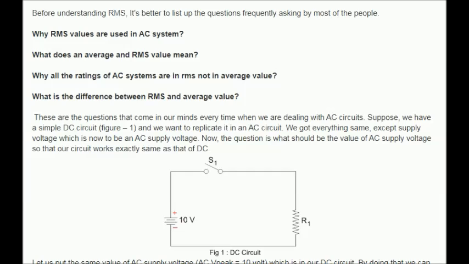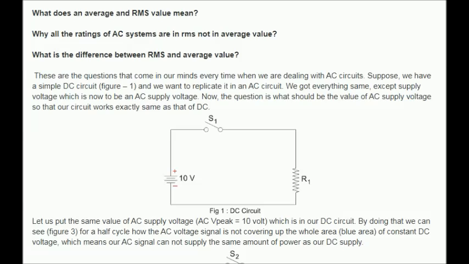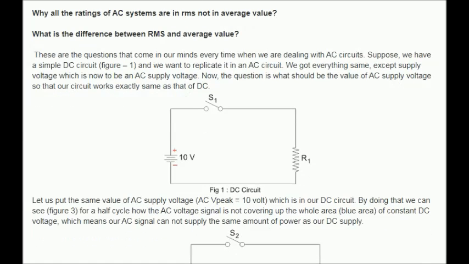Suppose we have a simple DC circuit, figure 1, and we want to replicate it in an AC circuit. We have everything the same except the supply voltage, which is now to be an AC supply voltage. Now, the question is, what should be the value of AC supply voltage so that our circuit works exactly the same as that of the DC circuit?